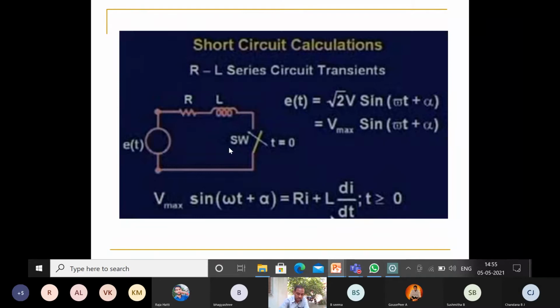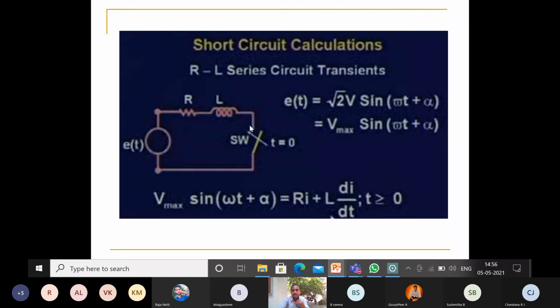Apply KVL here. The current i is flowing here. Therefore R into i plus L into di by dt, for t greater than 0. You already studied these things in network analysis, how to write the KVL equation for an RL series circuit.